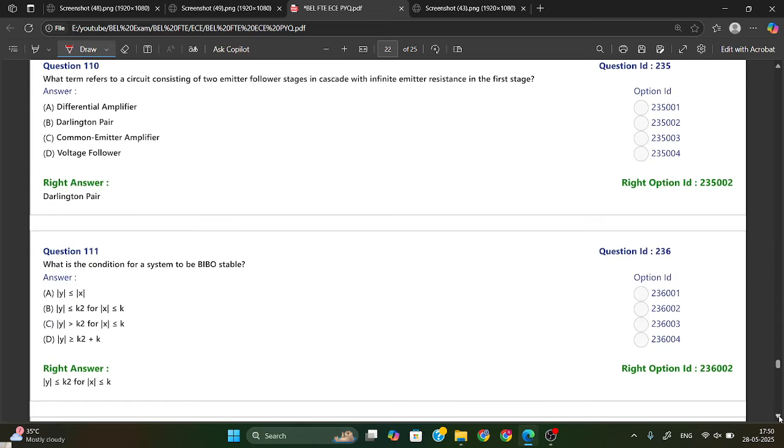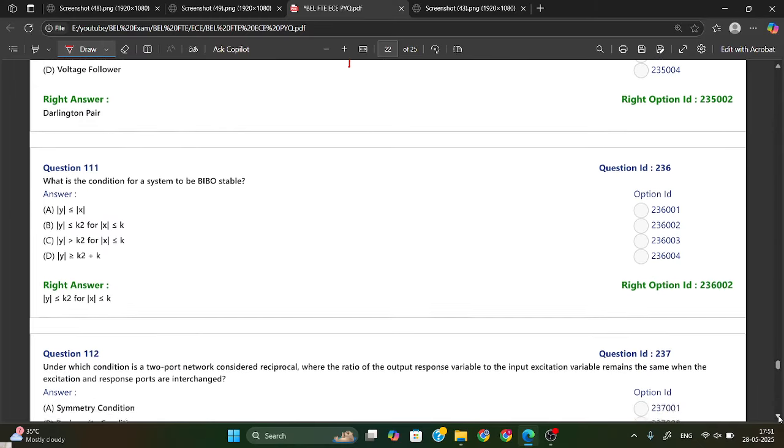What term refers to a circuit consisting of two emitter follower stages in cascade with infinite emitter resistance in the first stage? This is nothing but a Darlington pair. In a Darlington pair, it is cascaded with an infinite emitter resistance in the first stage. So Darlington pair is your answer.